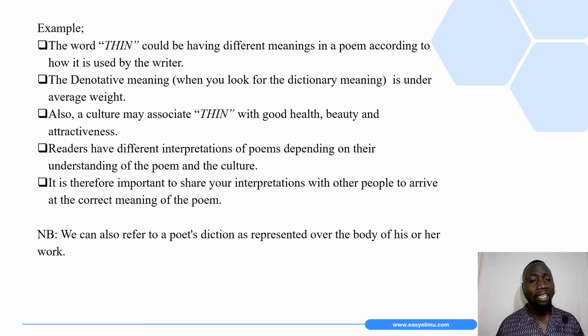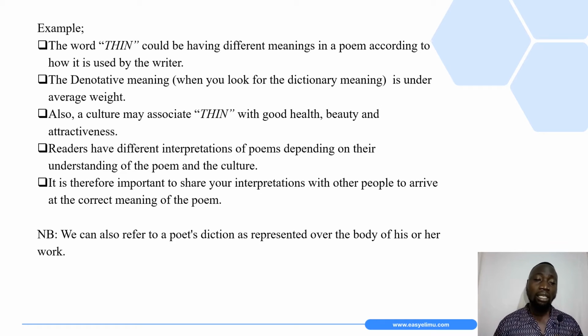So here is an example. We have the word thin. The word thin could have different meanings in a poem according to how it is used by the writer. The denotative meaning of the word thin, that is its dictionary meaning, is under average weight.